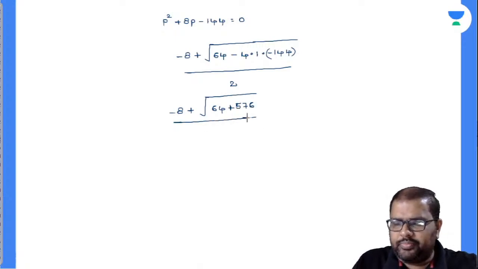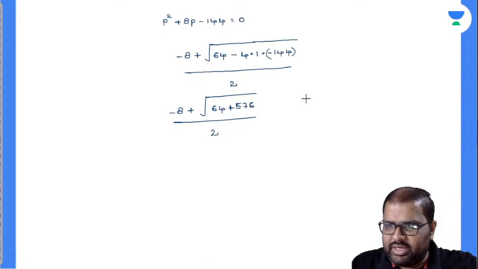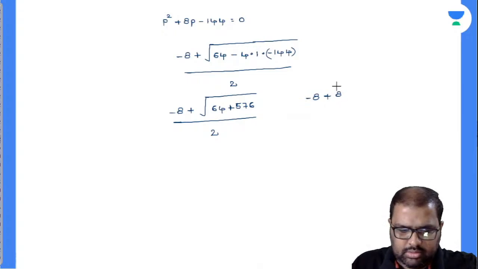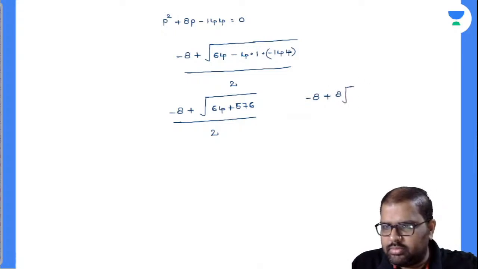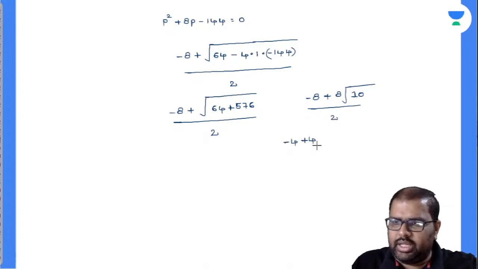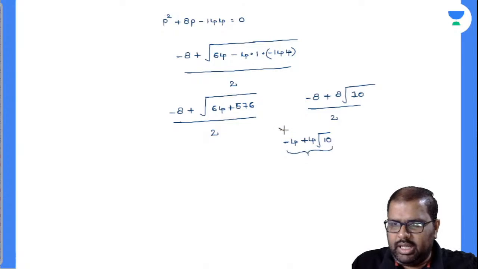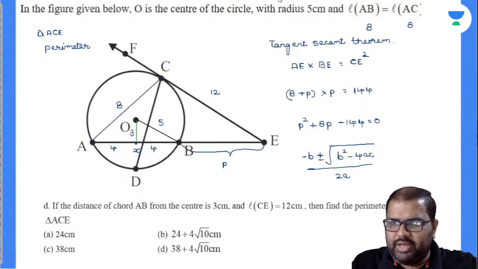Divided by 2. Now closely observe, this is nothing but 640. So 640 gives minus 8 plus 8 root 10, am I right or wrong? Divided by 2. So finally this will be minus 4 plus 4 root 10. Done. Now I got my p value. P value is minus 4 plus 4 root 10. Am I right or wrong?